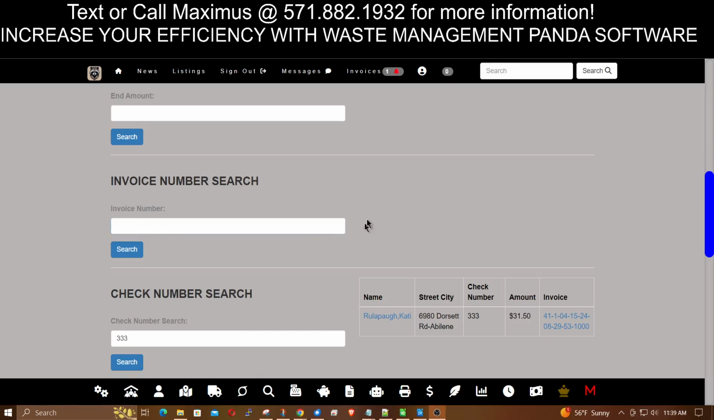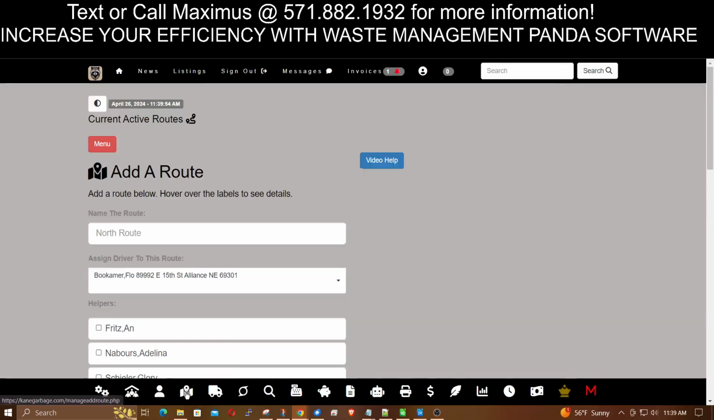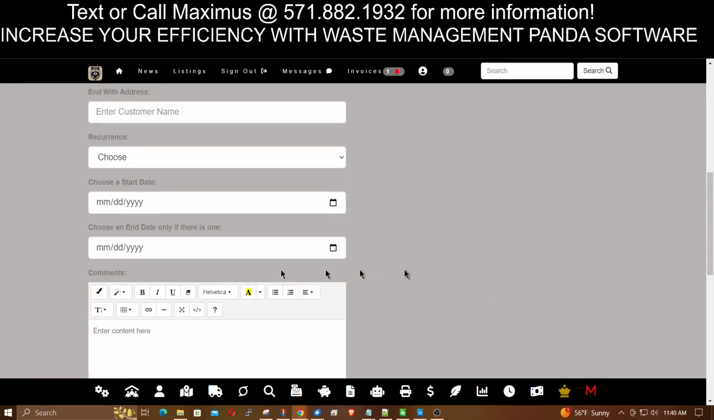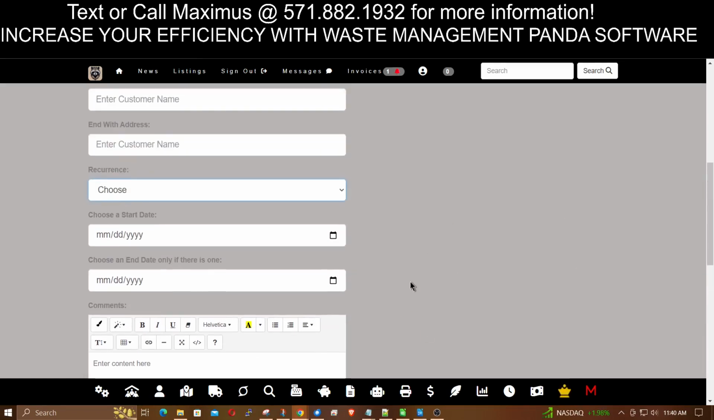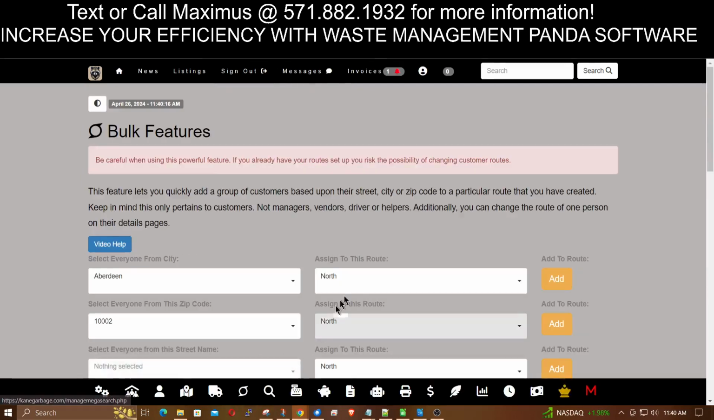The other feature that makes this so valuable is once you add all your customers and you set up your routes, the program generates invoices based on what you put for the price of the route and the reoccurrence of the route. So you set up the route, and then you mass add all the customers, and like I showed you in previous videos, you could do thousands of customers in just a few seconds by using this bulk access.